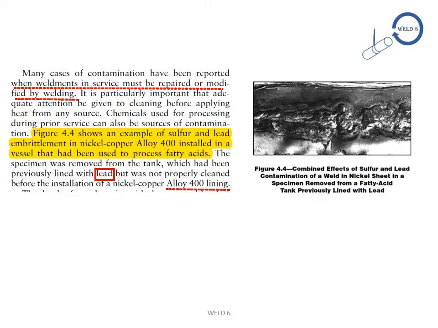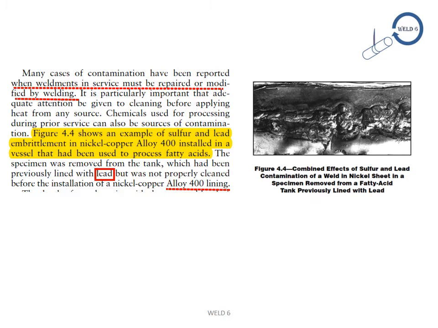Figure 4.4 shows an example of sulfur and lead embrittlement in nickel copper alloy 400 installed in a vessel that had been used to process fatty acids. The specimen was removed from the tank, which had been previously lined with lead but was not properly cleaned before the installation of the nickel copper alloy 400 lining.